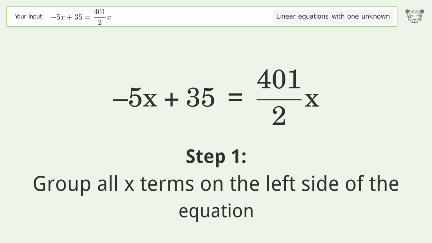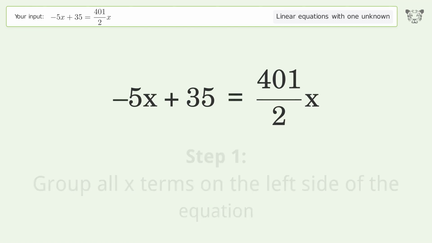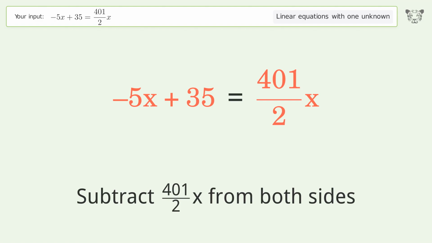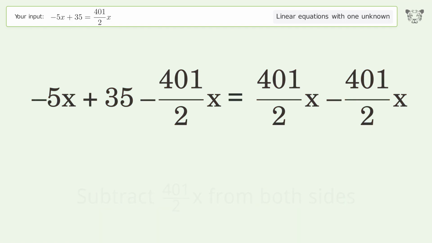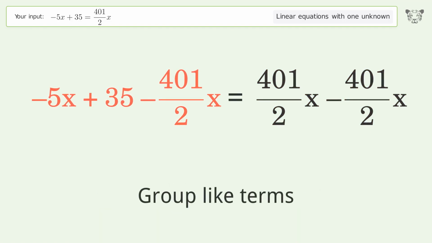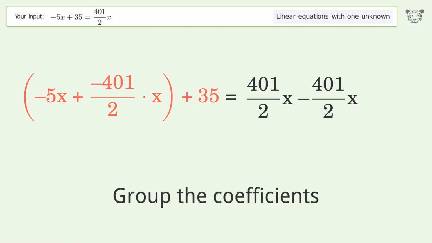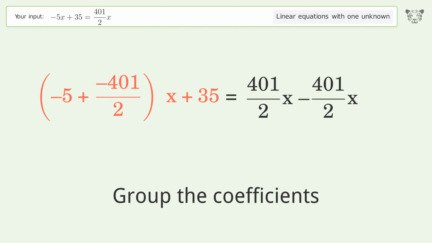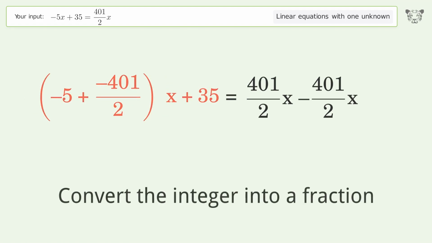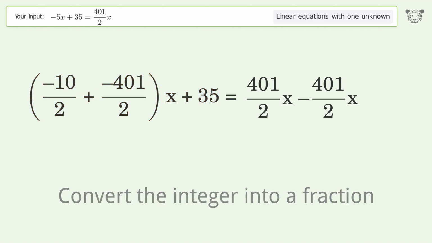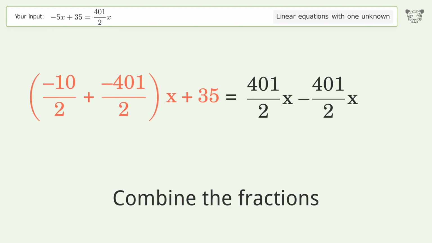Group all x terms on the left side of the equation. Subtract 401 over 2x from both sides. Group like terms. Group the coefficients. Convert the integer into a fraction. Combine the fractions.